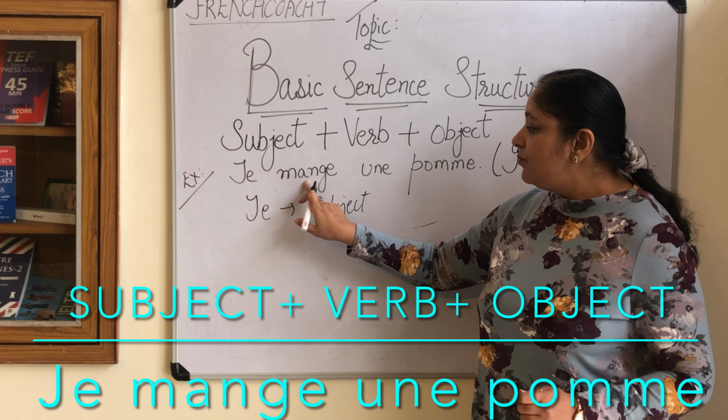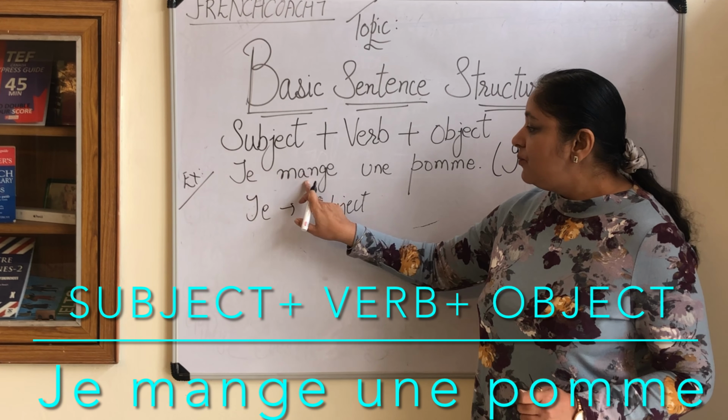So ne will come here and pas will come here. What is this? This is the verb. What is the meaning of this verb? Parle means to speak. He does not speak English. This is the meaning. And the meaning of the earlier sentence is I do not eat an apple.